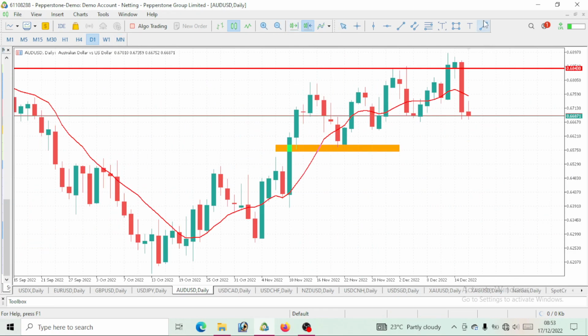So you can see the trend on the daily time frame. Clearly, there's only one movement we are having: higher highs, higher lows, right? Higher highs, higher lows. That is an uptrend move. So let's start from here.